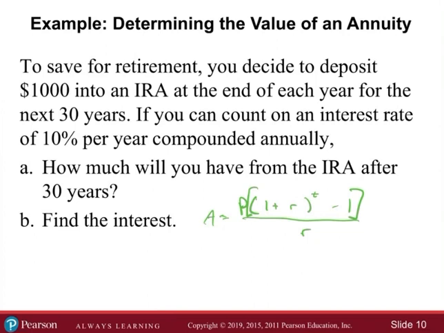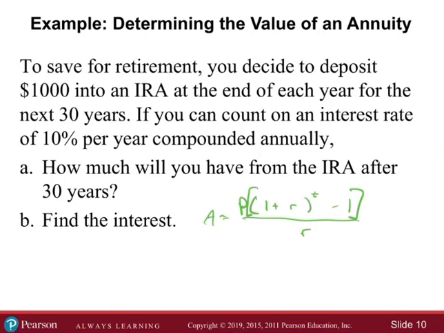Okay, so let's see what we're given. To save for retirement, we deposit $1,000 into an IRA at the end of each year for the next 30 years. If you can count on an interest rate of 10% compounded annually. It might be minus 1 because the first year you're not earning any interest, so they remove one of those iterations. I think that's where the minus 1 comes from, but I got to think about it. How much will you have from the IRA after 30 years?